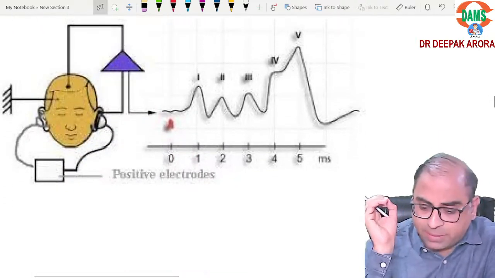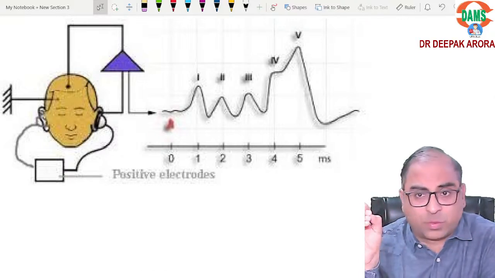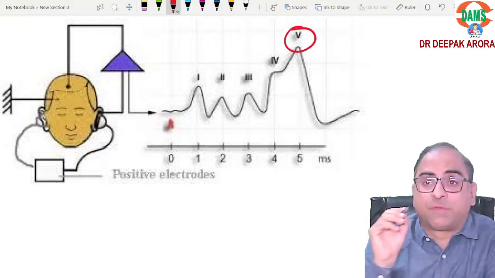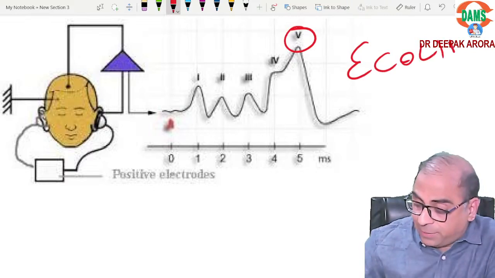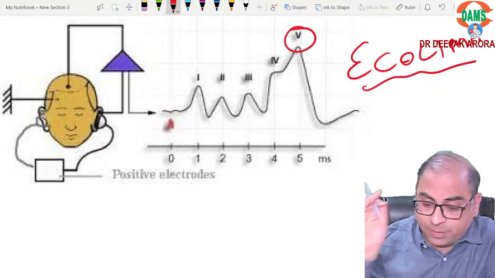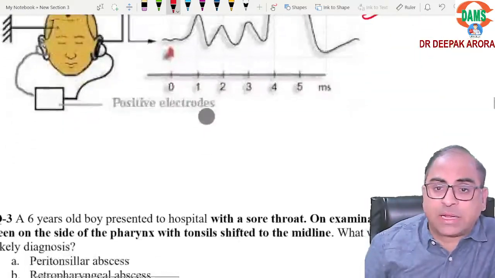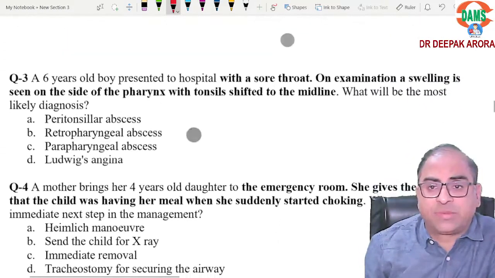This is your BERA, brainstem evoked response audiometry. The largest wave is the fifth wave. The auditory pathway should be on your tips, better. They can ask you the auditory pathway and all these points. Coming to the next MCQ.